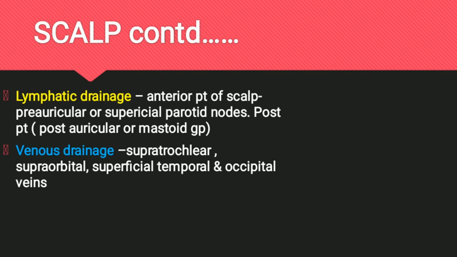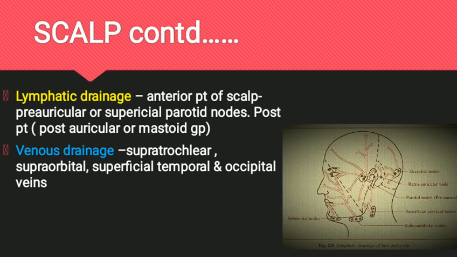Venous drainage of the scalp. The veins of the scalp correspond to the arteries. Coming to the lymphatic drainage. The anterior part of the scalp, except the region below the center of the forehead, drains into the preauricular or superficial parotid lymph nodes, while the posterior part of the scalp drains into the postauricular or the mastoid group and also into the occipital lymph nodes.